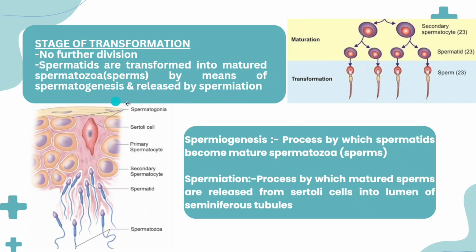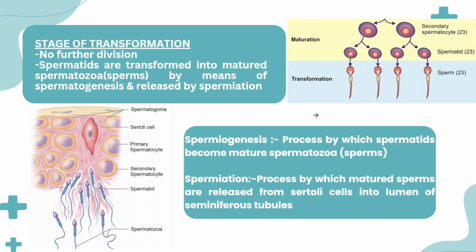What are spermiogenesis and spermiation? We are going to see here. Spermiogenesis is the process by which spermatids become mature spermatozoa. Here you can see in the diagram, the spermatids become mature spermatozoa. This is the transformation phase.